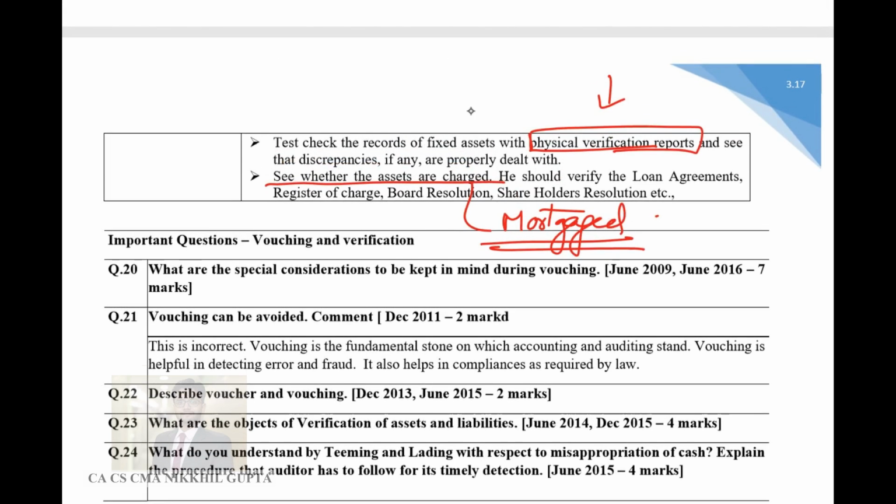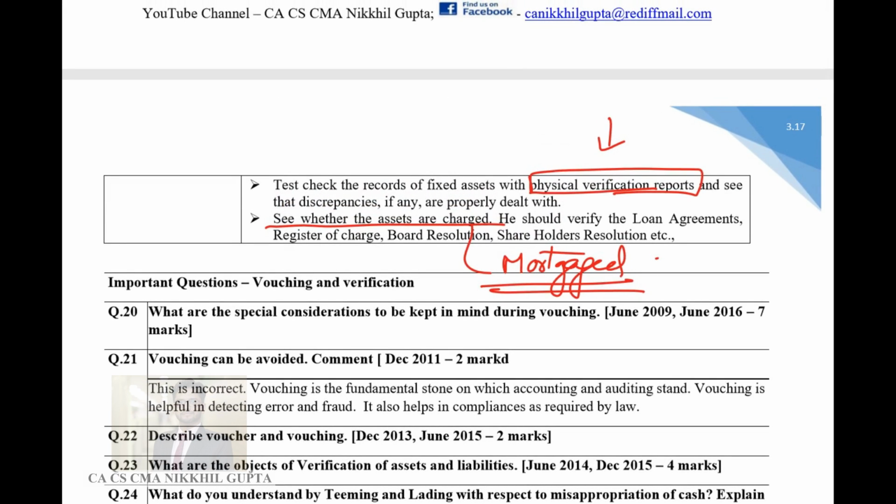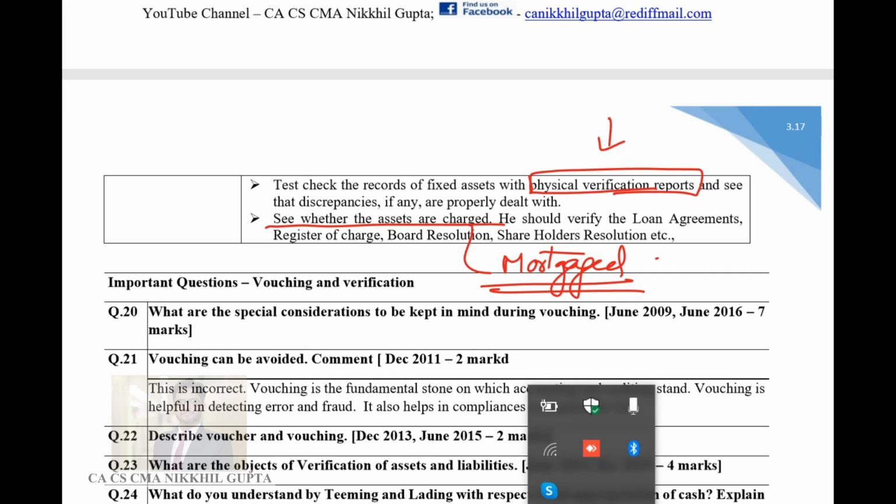So that is all about chapter number 3, guys. And yes, it's an important chapter, more than chapter number 1 and 2, because it holds more weightage in your examination. So yes, that's all for this audit marathon. If you are not able to understand any aspect of this particular chapter, because obviously this is a revision video where I'll be quickly going through the chapters, please call me up on my number and I will explain that particular aspect. But yes, from an exam perspective, this is an important chapter.